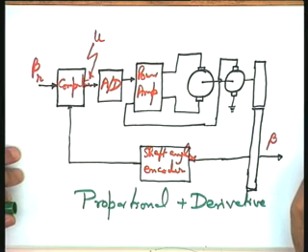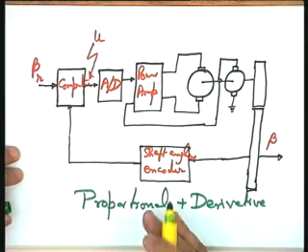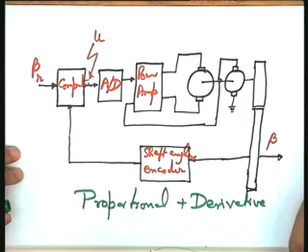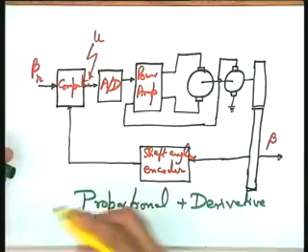The other control schemes, as you will see later, are proportional plus integral control scheme or proportional plus derivative plus integral control scheme. These are some of the control schemes which have been proved to be quite effective. We will study these schemes, and in addition to these schemes, all other control schemes will also be investigated.